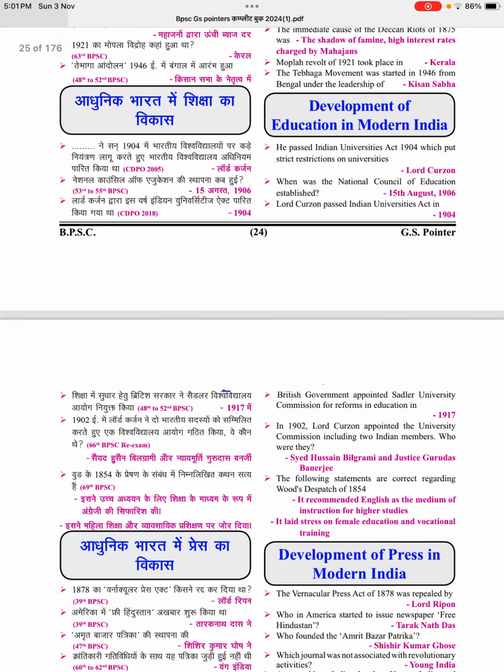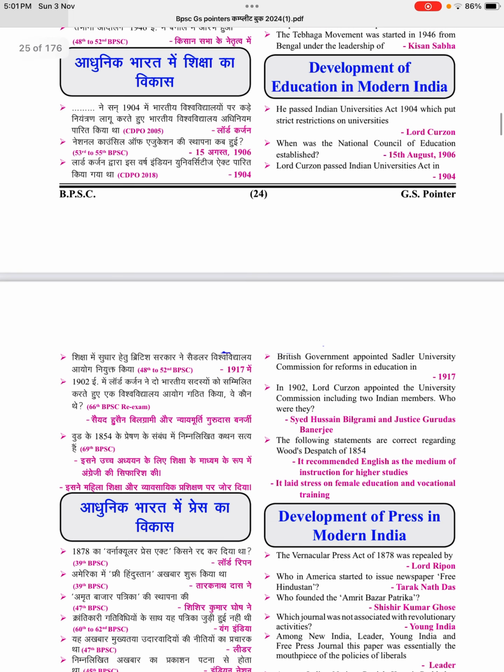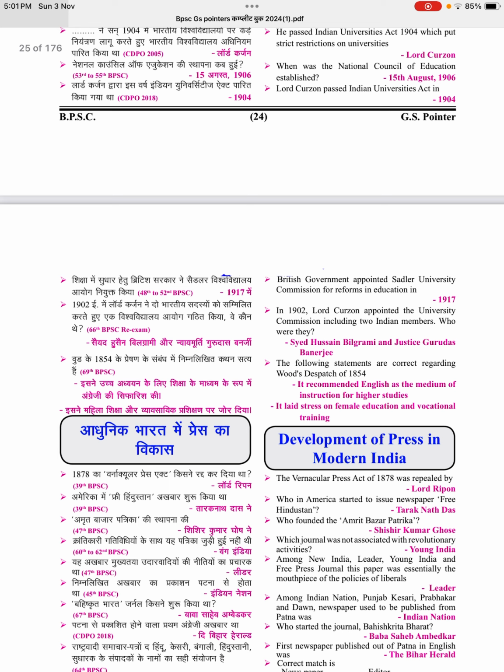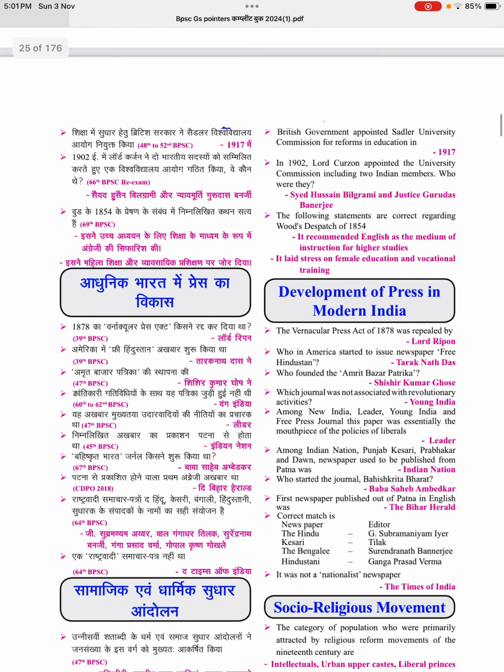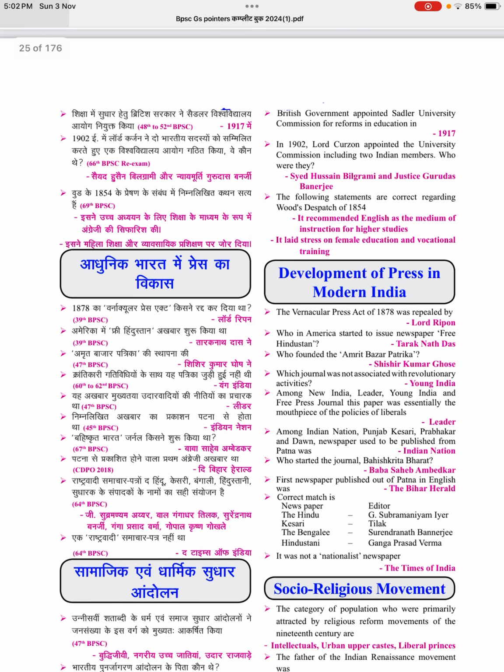Development of education in modern India. Who passed the Indian Universities Act of 1904, which put strict restrictions on universities? Lord Curzon. When was the National Council of Education established? 15 August 1906. The British government appointed the Sadler University Commission for reforms in education in 1917. In 1902, Lord Curzon appointed the University Commission, including two Indian members. Who were they? Syed Hussain Bilgrami and Justice Gurudas Banerjee.